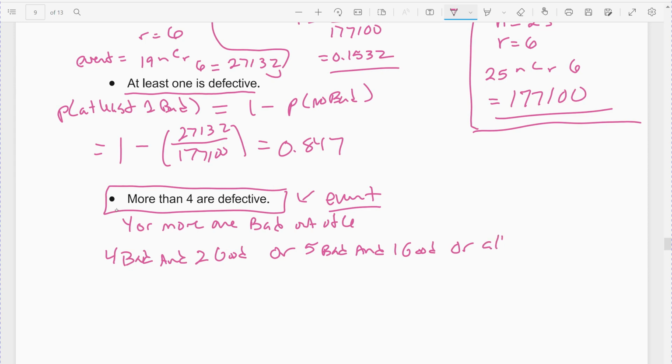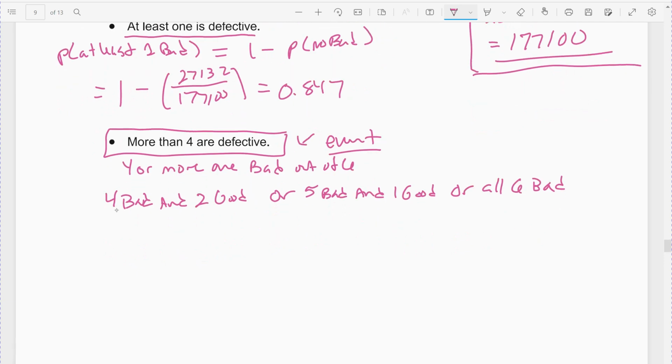Or all 6 are bad, right? 4 or more are defective. So 4 are defective, or 5 are defective, or 6. And I've got to remember, if I've got 4 defective ones, that means I still need to finish my group, right? I have to have a complete group. And so if I've got 4 defective, I need 2 that are not. If I've got 5 defective, I need 1 that's not. And then the last one, all 6 are defective, so 0 are not defective. Which actually, we did that case before, but I'm going to set this up again. So remember, ORs, we add, ands, we multiply.